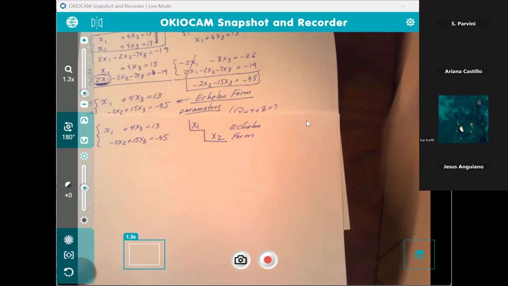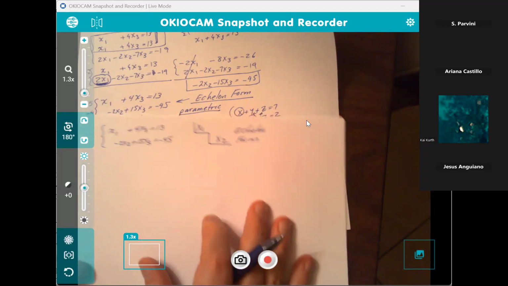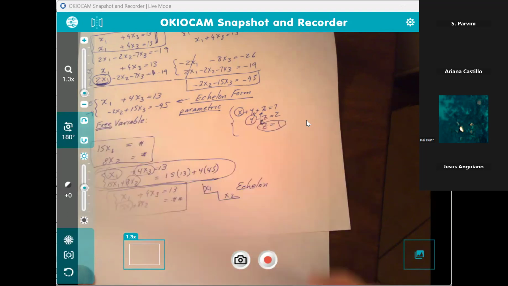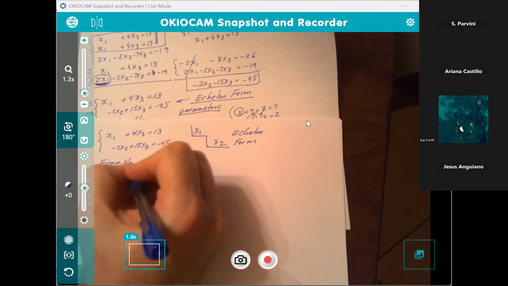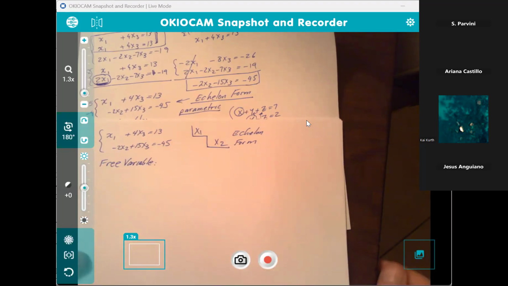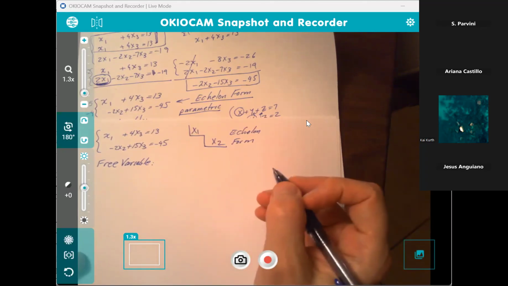All right. So we're almost done with this, folks. Now, the last step here is to decide on our free variable, right? So what would you like to let the free variable be? Would t be able to be the free variable? Not t.